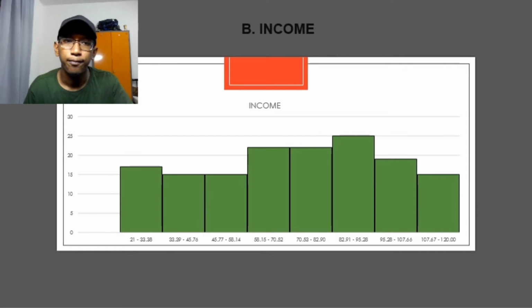Okay, next, income. From the graph above, the x-axis uses the midpoint and the y-axis uses the frequency. The midpoint must be calculated from the lower and upper bounds of each class. After calculating the midpoint, each midpoint must be compared to the frequency of each class. The total frequency must equal the sample size, which is 100 for the data set.